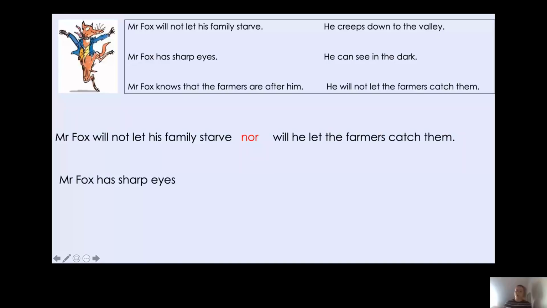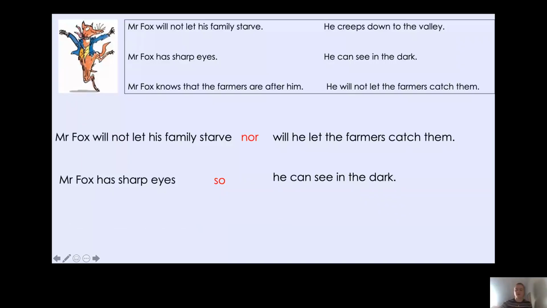So therefore, I'm going to put he can see in the dark with Mr. Fox has sharp eyes. Now, the fact that Mr. Fox has sharp eyes means that he can then see in the dark. So therefore, that is a consequence. So what conjunction can we use to show a consequence? Mr. Fox has sharp eyes, so he can see in the dark.